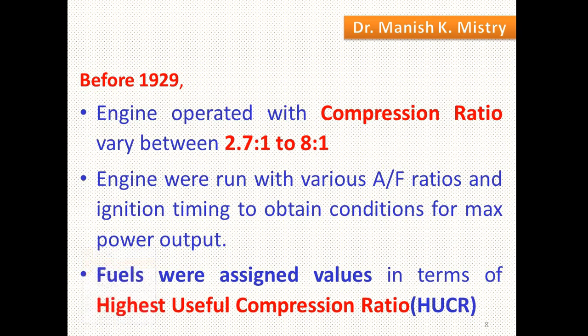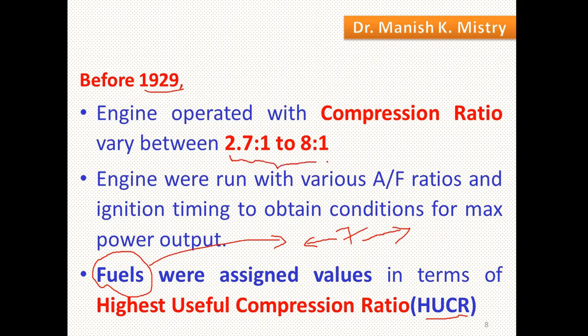Now, before 1929, fuel quality was defined by the HUCR. What is the meaning of HUCR? That is the highest useful compression ratio. Assume the fuel's HUCR value is 7. That means an engine having a compression ratio less than 7 is suitable for that fuel. But if the compression ratio is higher than 7, that fuel is not suitable for that engine, as it produces knocking inside the engine. Even at that time, the maximum compression ratio was 8:1.